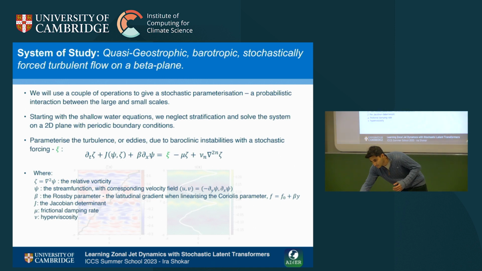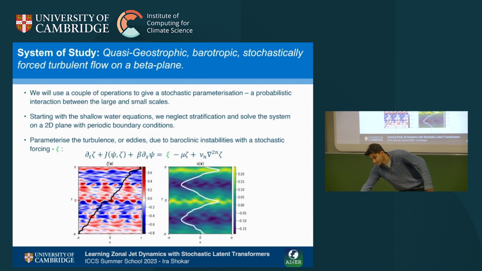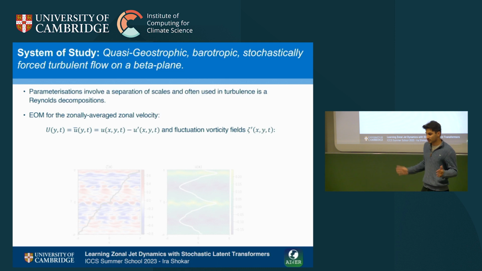These are the fields that we get. This is the vorticity field, this is the zonal velocity field, and this white line is the zonal average, which will become important in a second. When we're trying to create some sort of parameterization, we need some separation of scales to model the impact of the small scales onto the larger scales. So in turbulence, what's often used is called a Reynolds decomposition, where we decompose our mean flow, which is U bar, and our fluctuation fields.